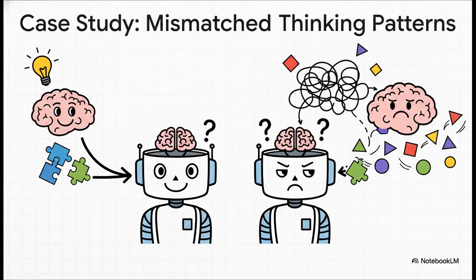And check this out. This case study just nails that first point. Researchers took two teachers with pretty much the same skill level. Teacher A's thinking was a lot like the student's. Teacher B's was different. And the result? Teacher A, the one that was more compatible, was a way better teacher. The takeaway? Alignment can seriously trump raw power.